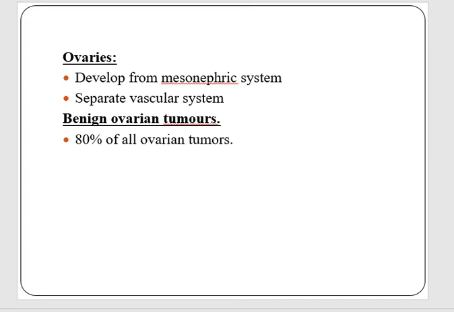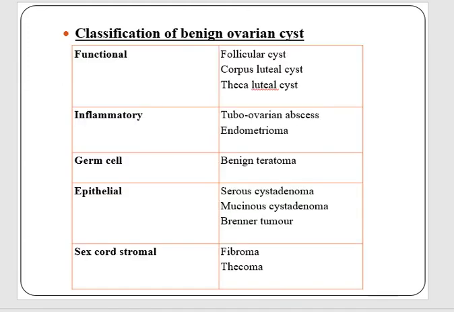First of all, the benign ovarian tumors will be discussed. They make up to 80% of all the ovarian tumors. And these benign ovarian tumors or benign ovarian cysts can be classified as functional cysts. They are so called because they are formed during normal functioning of the ovaries, that is the formation of follicle, and these include follicular cyst, corpus luteum cyst, and theca luteal cysts. And the other group is inflammatory cysts, which include tubo-ovarian abscesses and endometriomas.